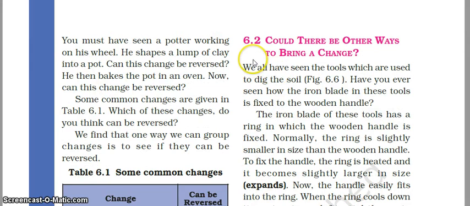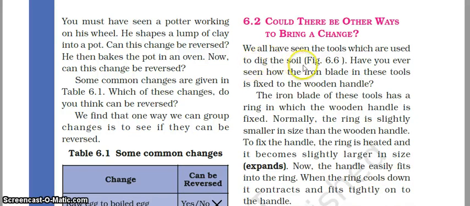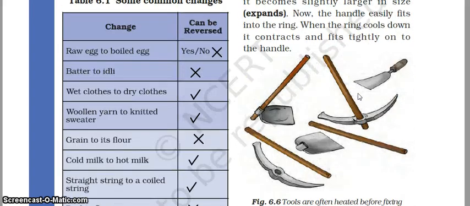Now, let us move to the next section of the chapter. Could there be other ways to bring a change? So let us see how we can bring change. We all have seen the tools which are used to dig the soil. Have you ever seen how the iron blades in these tools are fixed to the wooden handle? Have you all seen these tools? And do you know how this wooden handle is fixed in these iron tools?